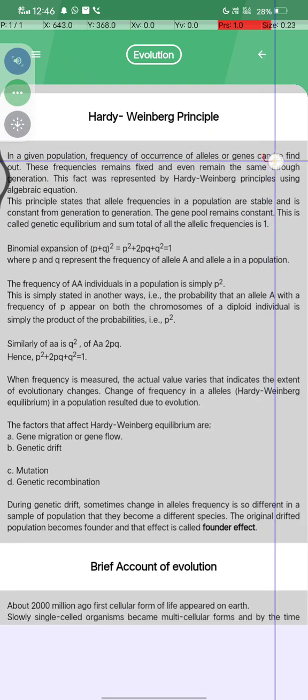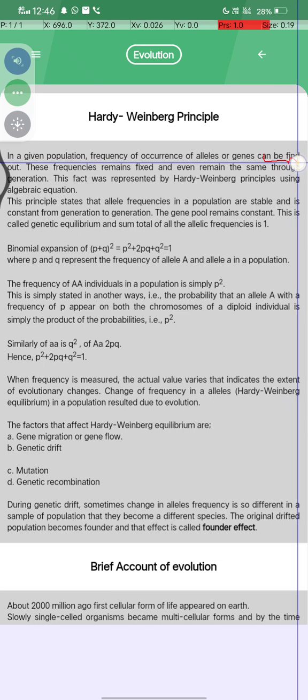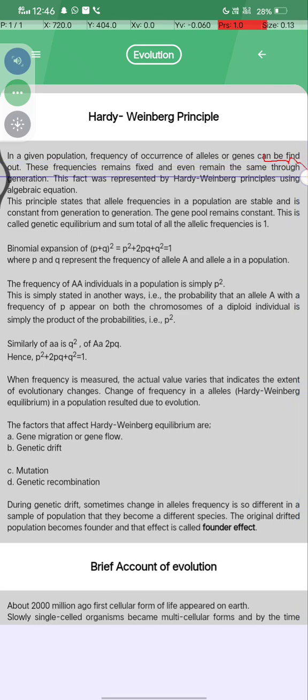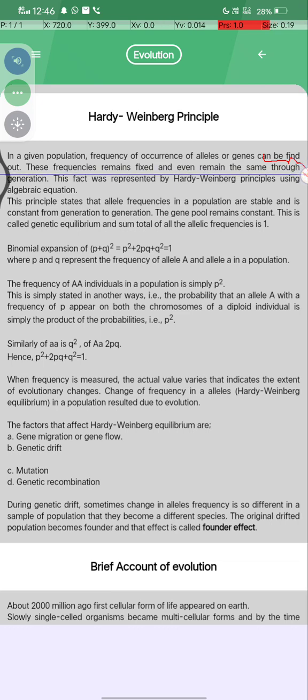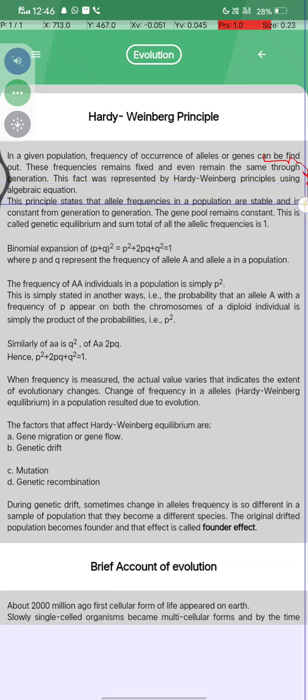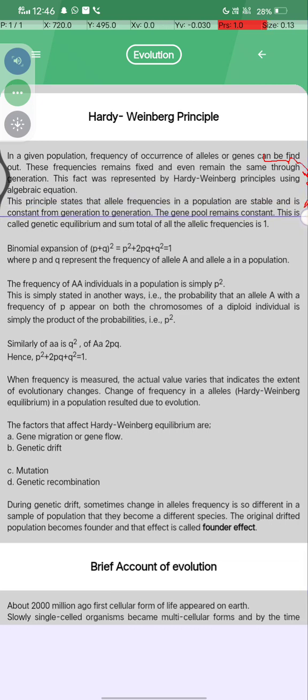In a given population, the frequency of occurrence of an allele or gene can be found out, and this frequency remains fixed and even remains the same throughout generations. This fact was represented by the Hardy-Weinberg principle using an algebraic equation. The principle stated that allele frequencies in a population are stable and constant from generation to generation, the gene pool remains constant, and this is called genetic equilibrium, and the sum total of allele frequency is 1.